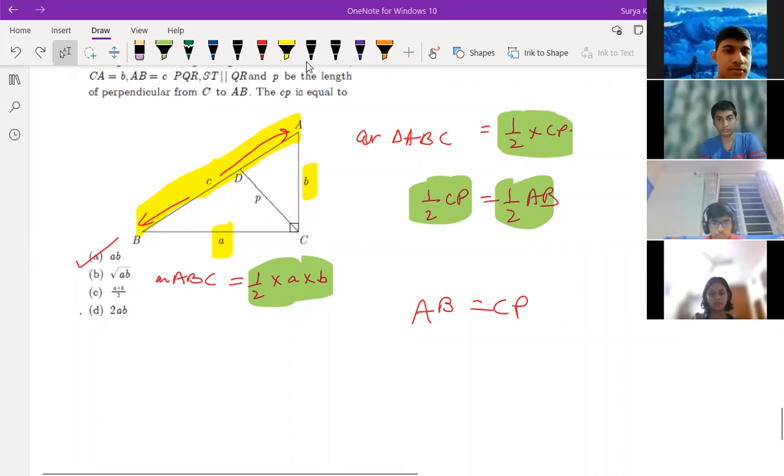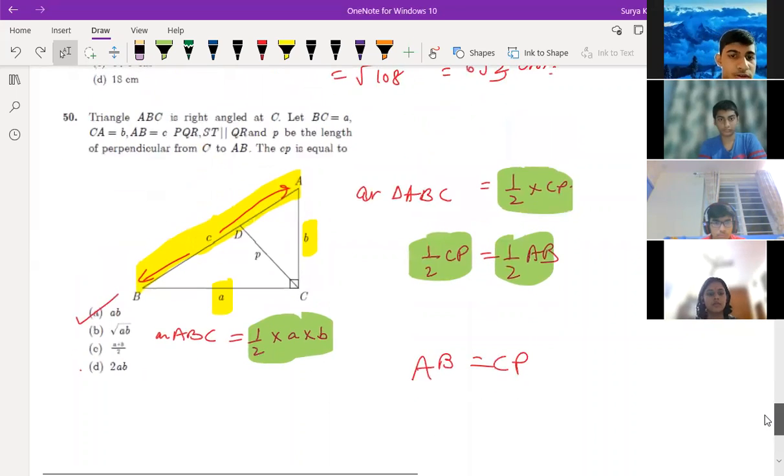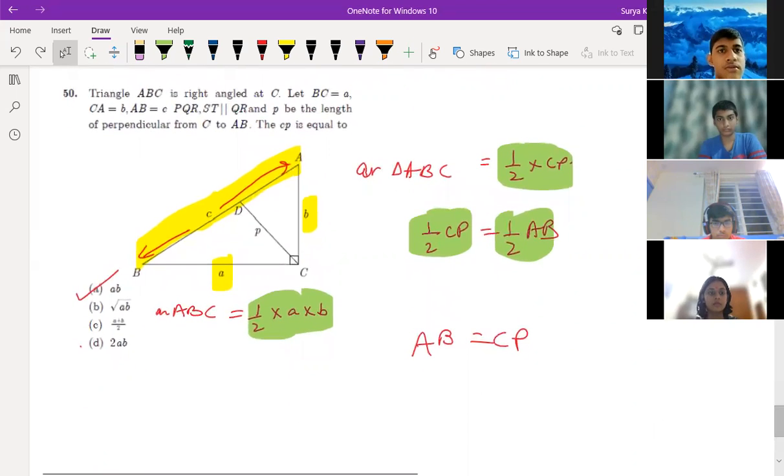Anybody else? Adarsh, I can see Drishi, Praharshan, Rasool, Samarth. Anyone having doubt in this question? Question of 50th. Is it clear, Rasool? See question number 54th. All of you do question number 54th over here.